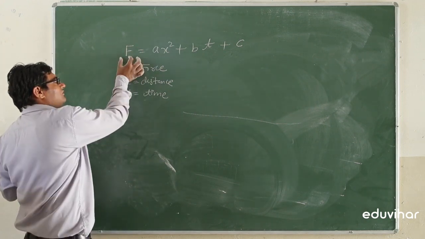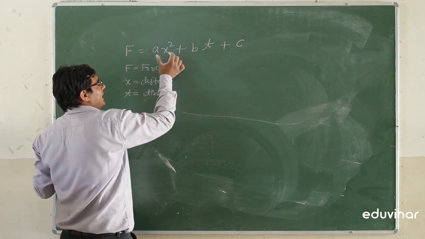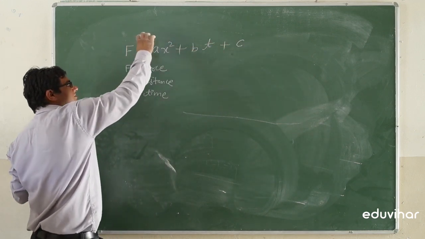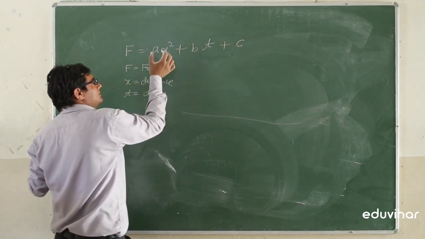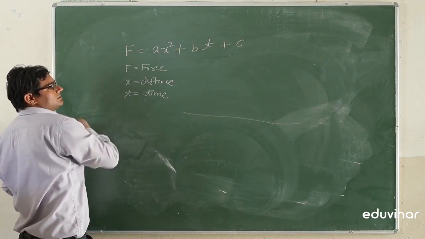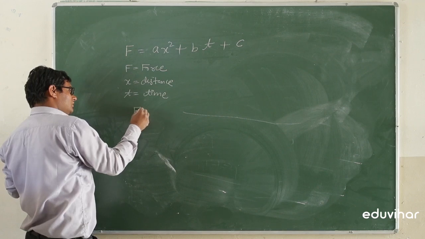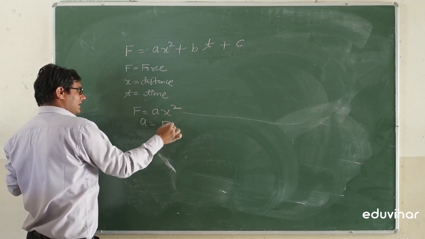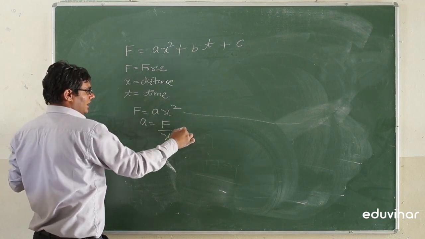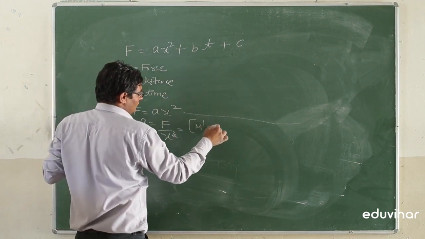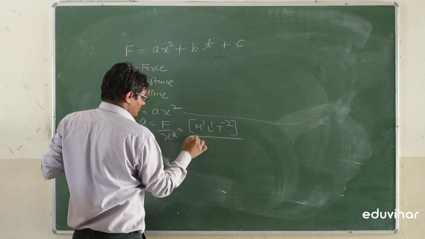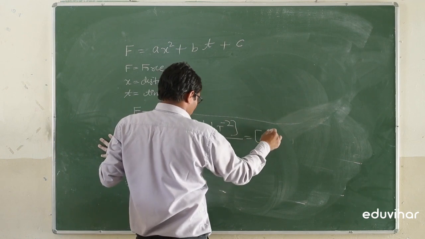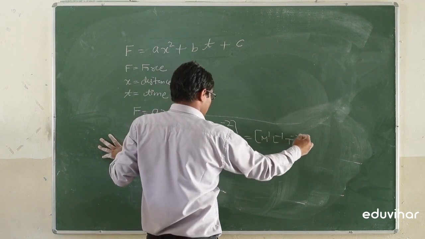It means that force is divided into three parts: Ax square, BT, plus C. This is force, this is also force, and compare these terms equal. F is equal to Ax square, so A is equal to F divided by x square, and F having the dimension M1 L1 T minus 2 divided by L square. This is calculated as M1 L minus 1 T minus 2.